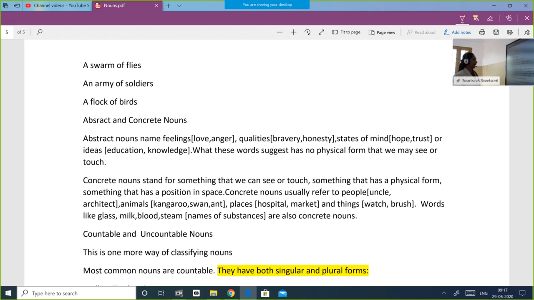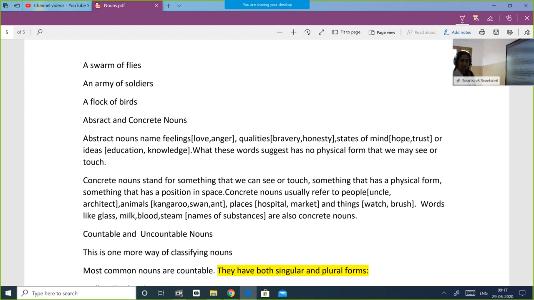House. Okay. Then animals. Kangaroo, swan, ant. All these are concrete nouns. You can see. You can touch. It has got a physical form. Then places. For example, hospital, market. You can see the hospital. You can go to the market and buy things.